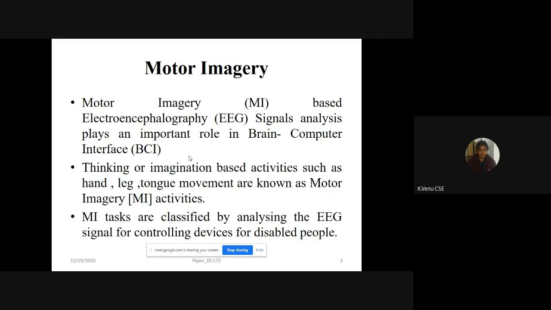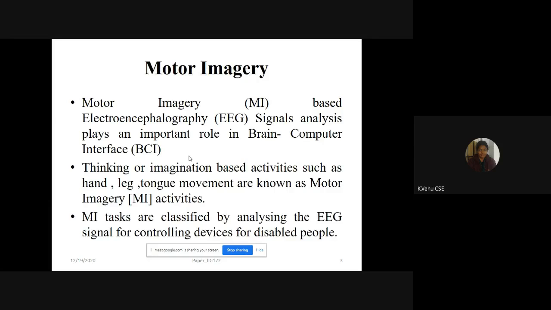Here, motor imagery based EEG signal analysis plays an important role in brain computer interfaces for controlling devices by disabled people, because disabled people will be thinking of moving their hand, leg, or anything. So, the thinking or imagination based activities such as hand, leg, and tongue movement are known as motor imagery activities, and hence the motor imagery signals have to be classified for enabling disabled people to control their devices using their human thoughts.